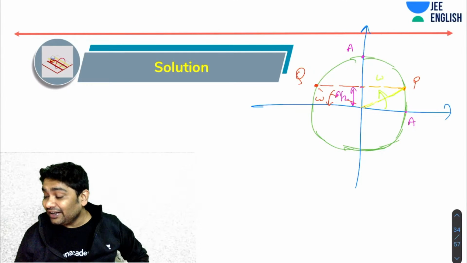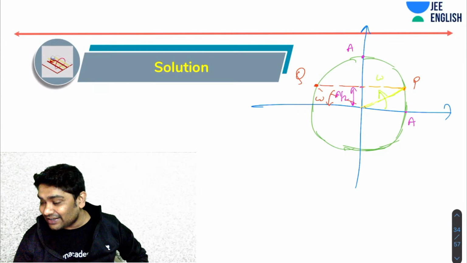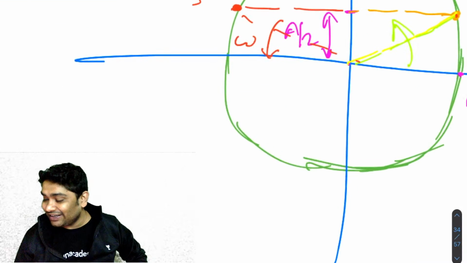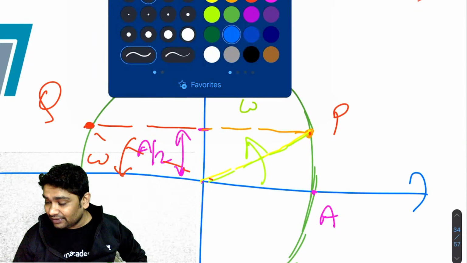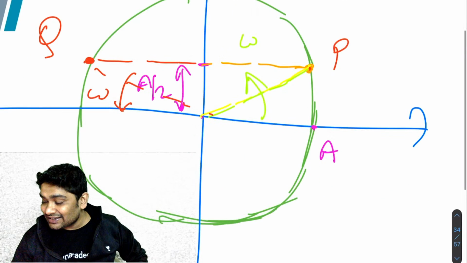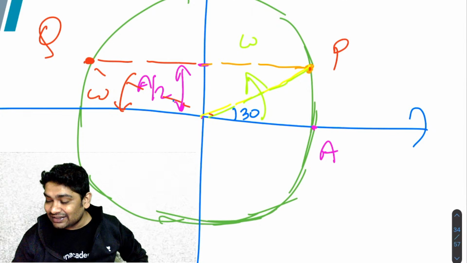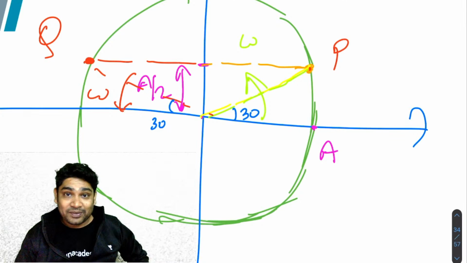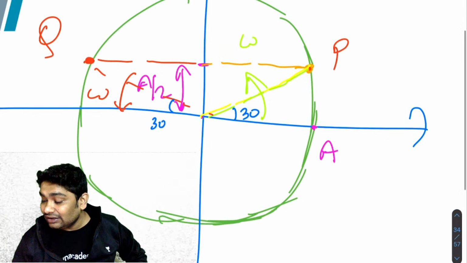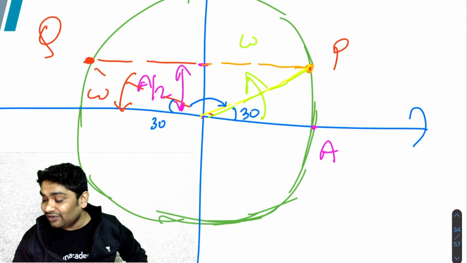Anyhow, so obviously, what you realize is from this triangle, that both these angles are 30 degree each. Correct. So this is 30 and this is 30. So the phase difference between P and Q is this angle, which is in fact 120 degrees.